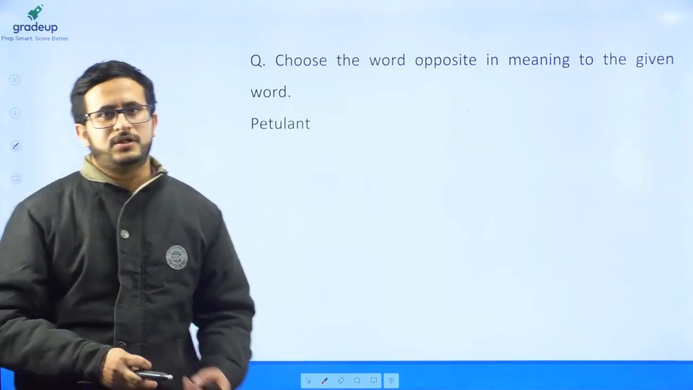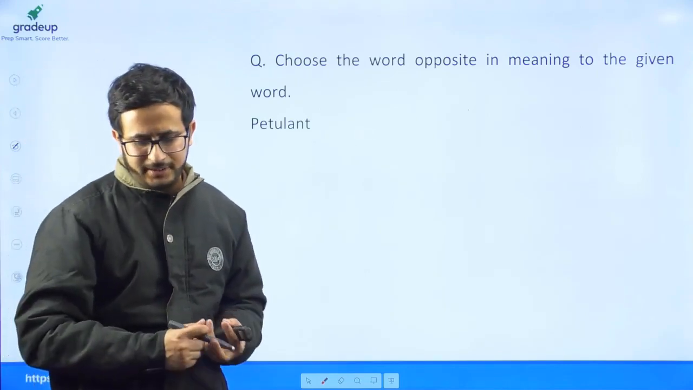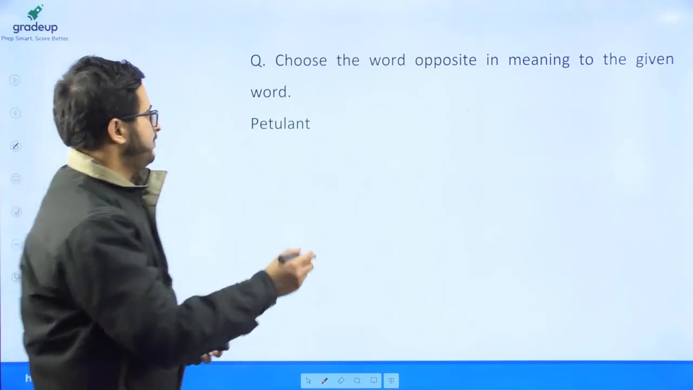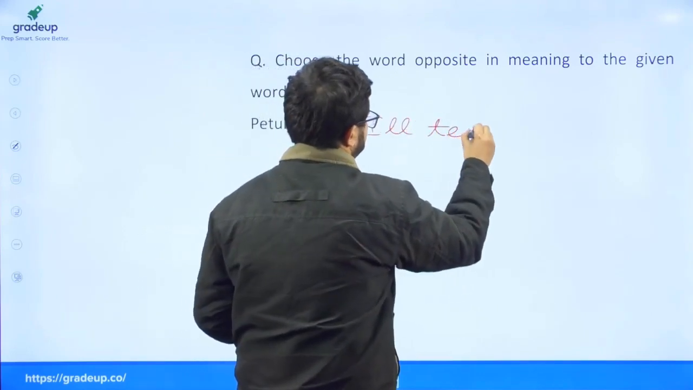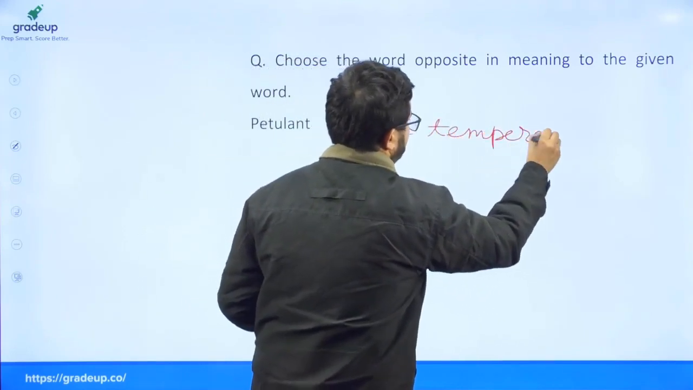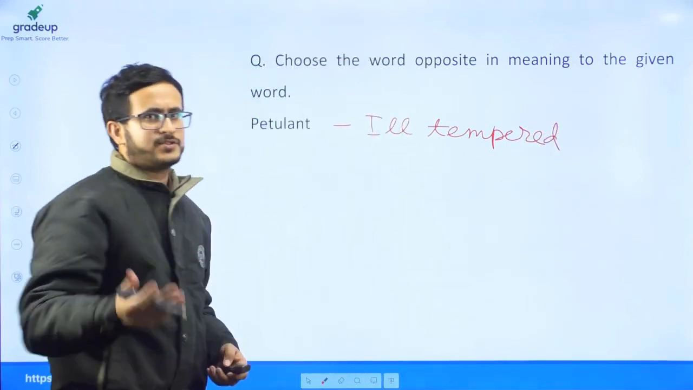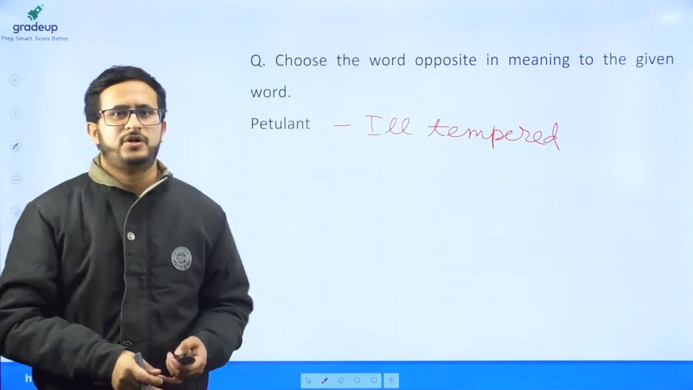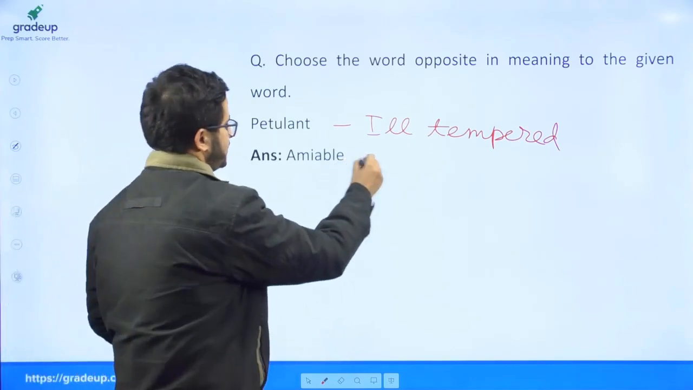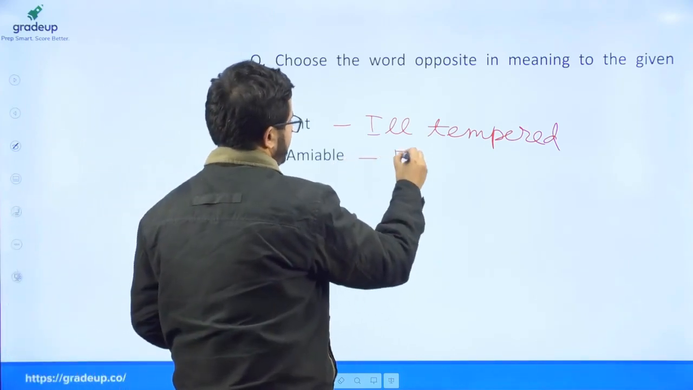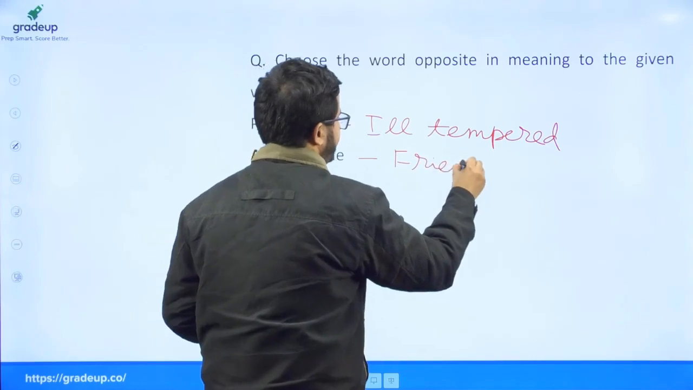Then again a vocab based question, petulant. Petulant means ill-tempered, one who gets irritated very soon. So that person is called petulant, and the answer to this was amiable. The opposite is amiable, which means a friendly person.